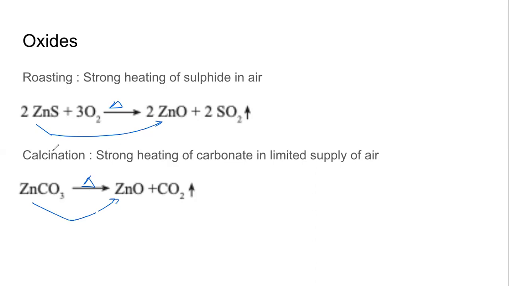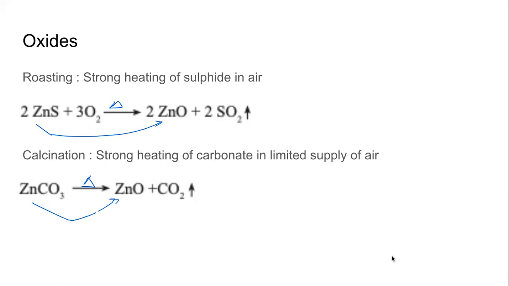So when we are heating a sulfide ore to convert that into an oxide compound, it's called roasting, and this happens in good supply of air. When we heat a carbonate ore in limited supply of air to get the oxide compound, it's called calcination. In this case, the gas that is released is carbon dioxide. This is the first step of extracting moderately reactive metals from their sulfide or carbonate ores, and this is mainly an oxidation process.